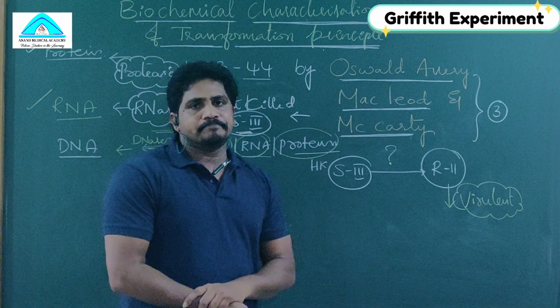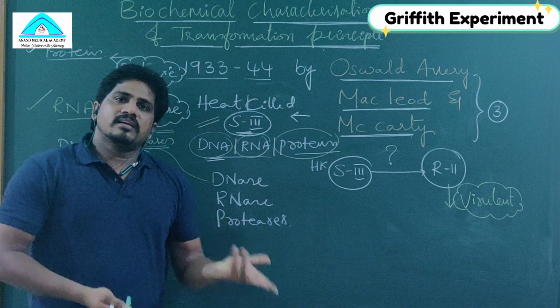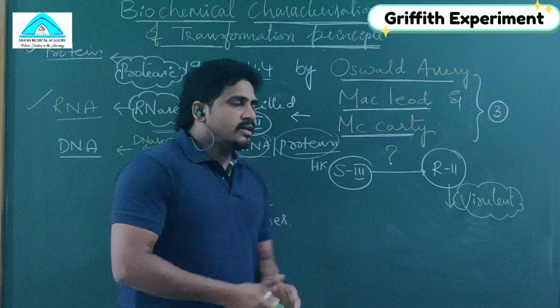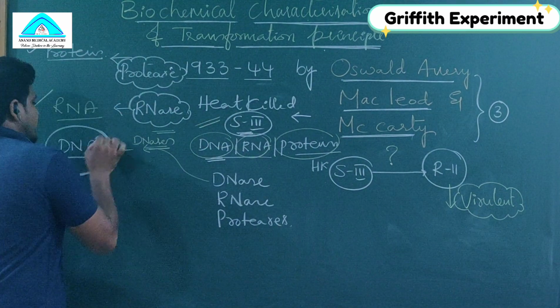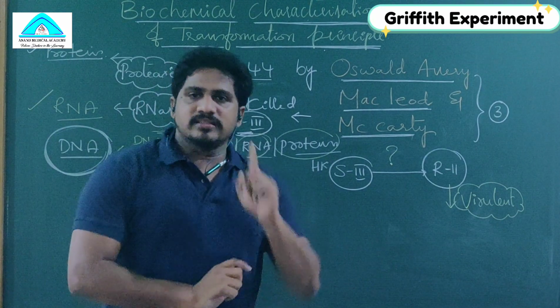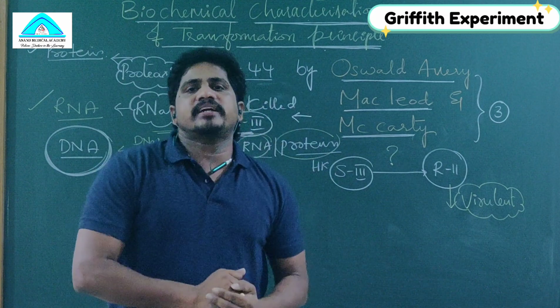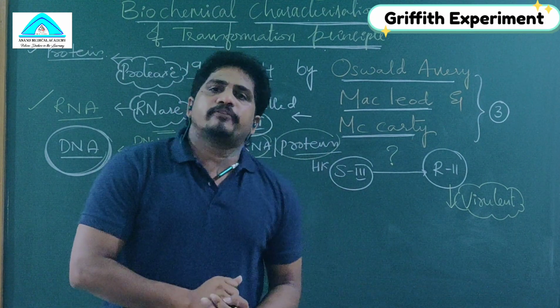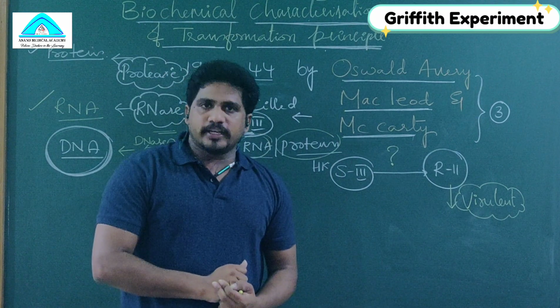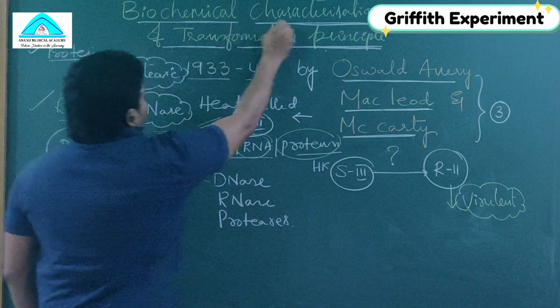So that is the result. The mice is alive. They concluded DNA is the responsible material causing death in mice, so DNA is the genetic material. It is transformed from S3 to R2 and makes the R2 virulent. This is the conclusion of the biochemical characterization of the transformation principle.